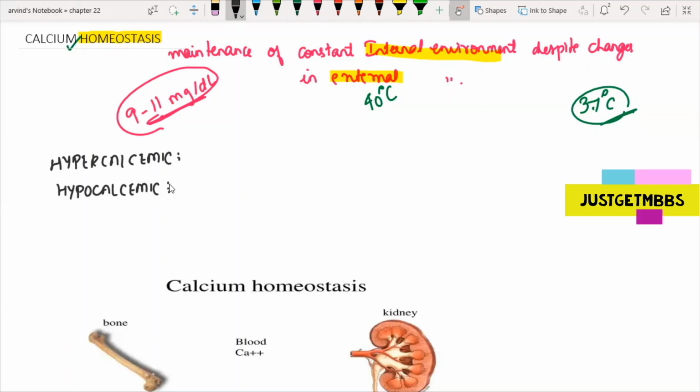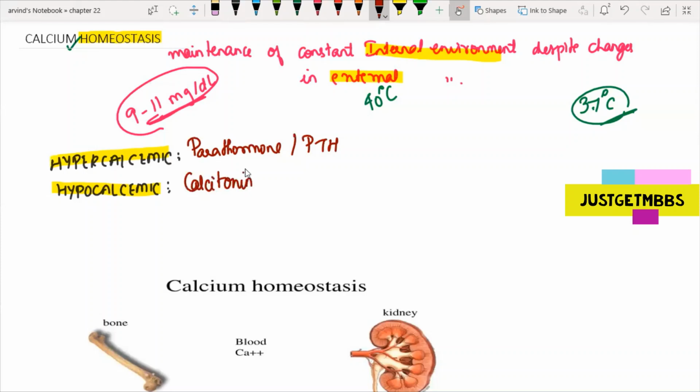Okay, so this is the first basic thing that you must know: which is a hypercalcemic and which is a hypocalcemic. What is the meaning of hypercalcemic and hypocalcemic? The hormone that is going to increase the calcium levels is called a hypercalcemic hormone. The hypercalcemic hormone is parathormone, or what I call PTH. Okay, and hypocalcemic is your calcitonin.